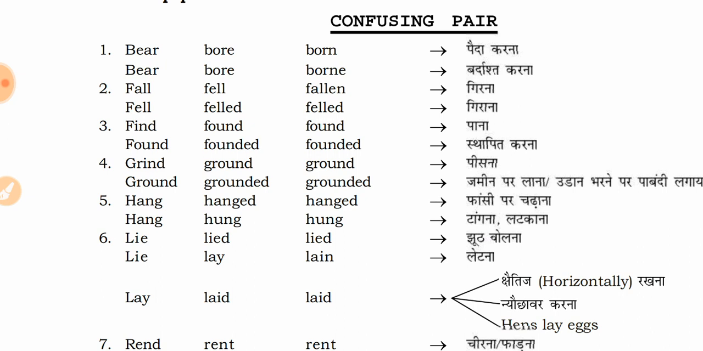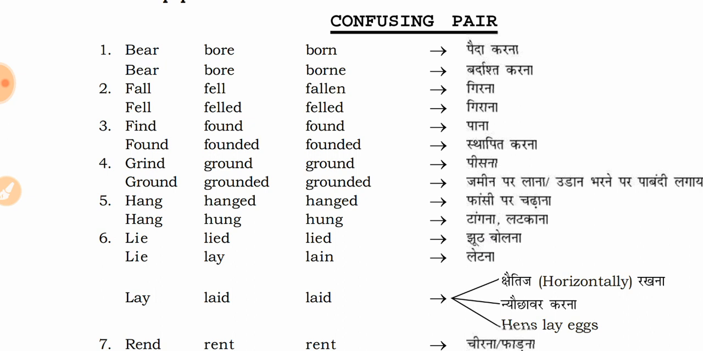Then we have grind, ground, ground. Now ground can also be used as the present. When it's used as present, then the past form for ground will be grounded and the past participle will be grounded. Similarly, for hang, we have hanged and hanged.